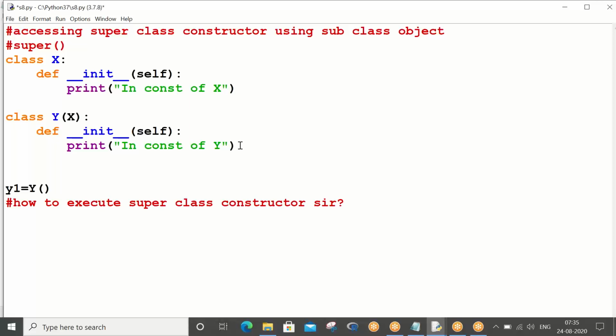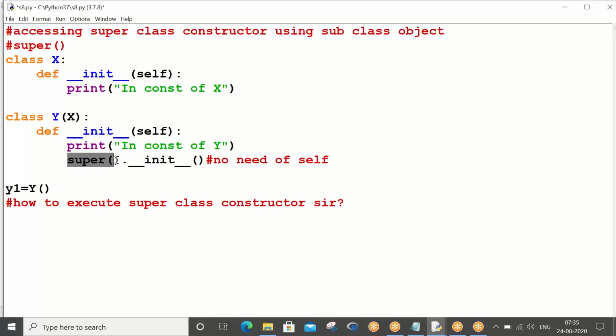Okay, so let me modify that. super dot underscore underscore init underscore underscore open close. Remember here, no need of self. Already the self variable is coming from the constructor. So no need of self while you are trying to access the superclass constructor using the subclass object.